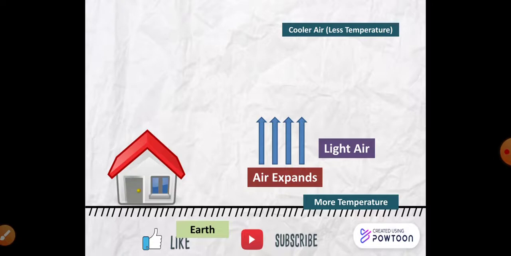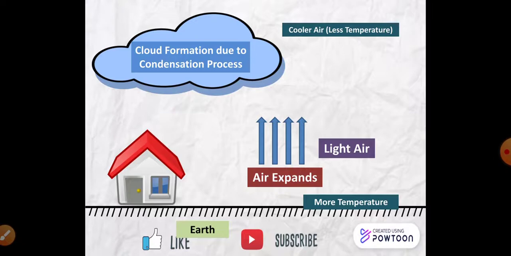On reaching up in the atmosphere, these winds cool down and form clouds due to the process of condensation. So, temperature decreases with the increase in altitude or elevation. It is called normal lapse rate.